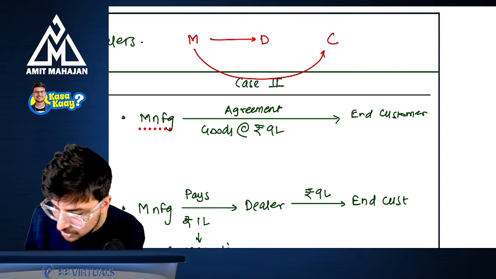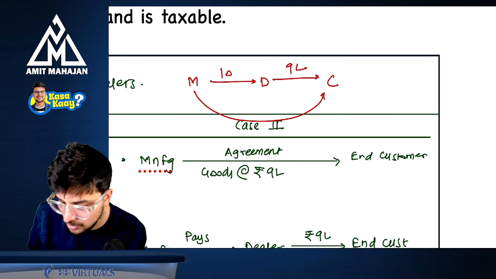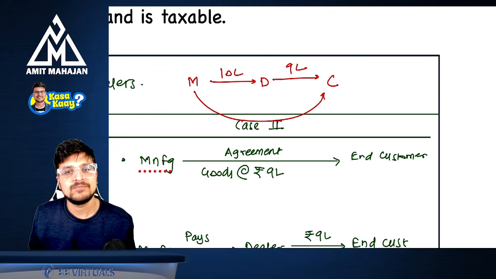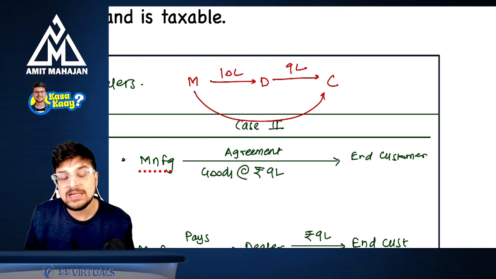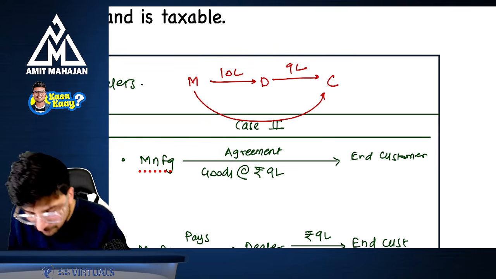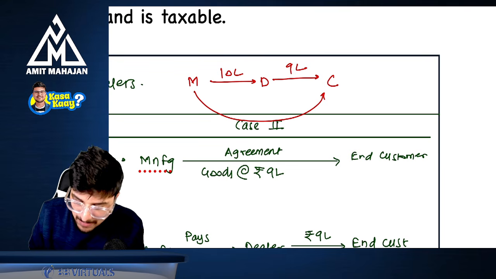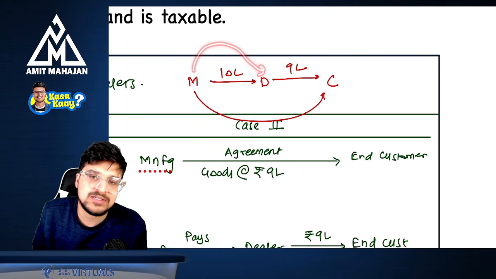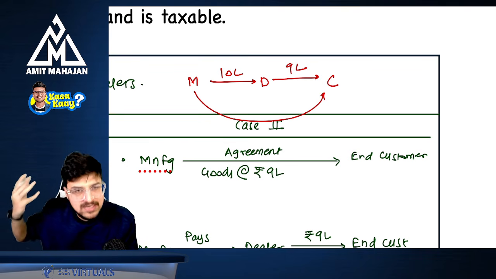So when the customer goes to the dealer, can I say the dealer will have to sell the goods for 9 lakhs, but he got the goods for 10 lakhs only? Now, can I say this is the dealer's loss? 100%. Now the point is, for this extra amount charged by the manufacturer to the dealer, the manufacturer will give some kind of compensation to the dealer in the form of a discount. So it is like a post-sale discount only.